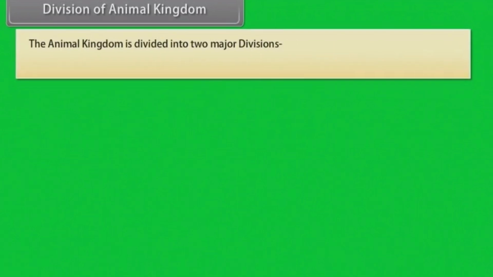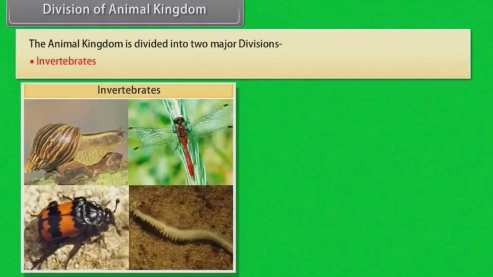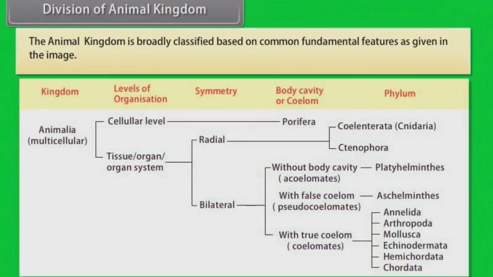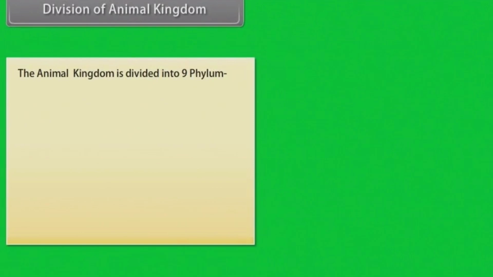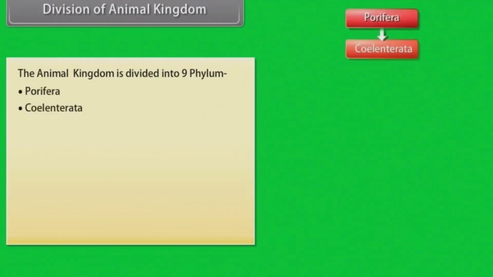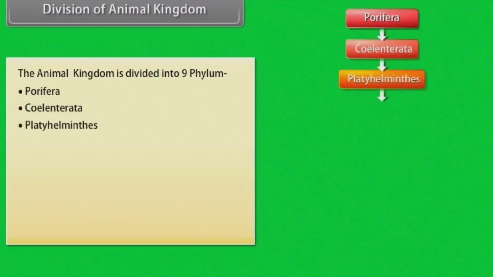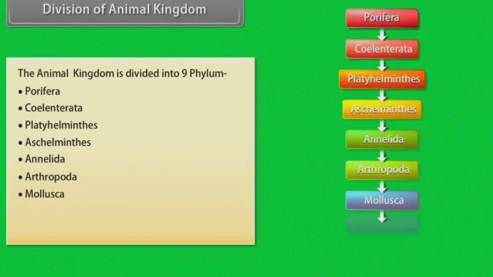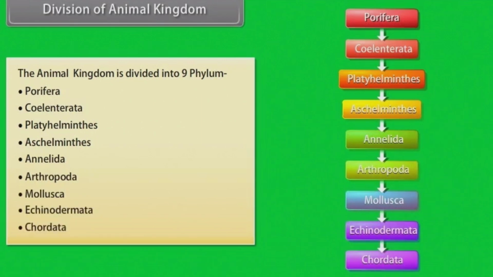Division of animal kingdom. The animal kingdom is divided in two major divisions: invertebrates, vertebrates. Invertebrates are animals that do not have backbone. The animal kingdom is broadly classified based on common fundamental features as given in the image. The animal kingdom is divided into 9 phyla: Porifera, Coelenterata, Platyhelminthes, Aschelminthes, Annelida, Arthropoda, Mollusca, Echinodermata, Chordata.